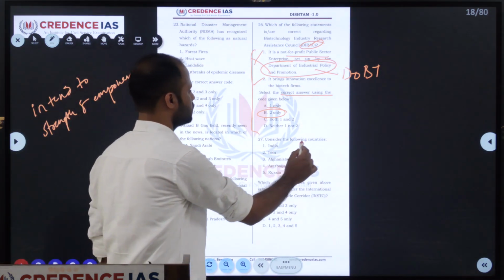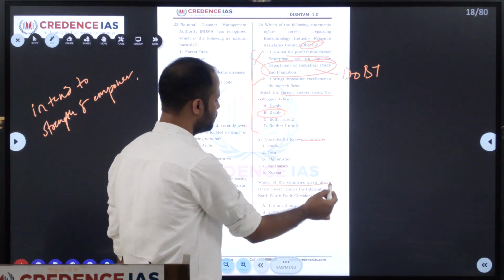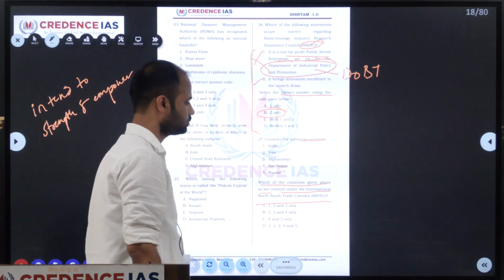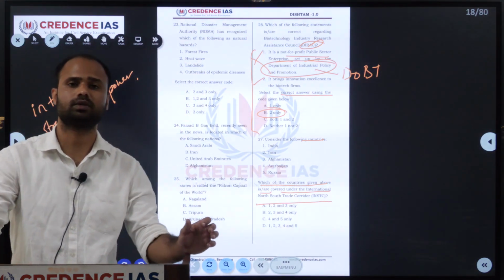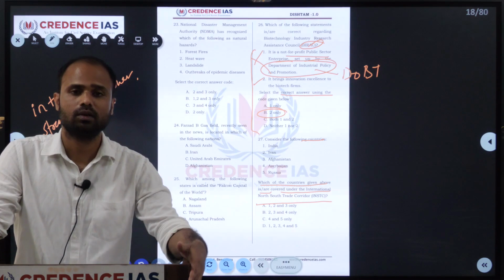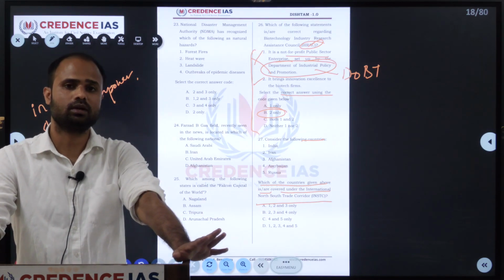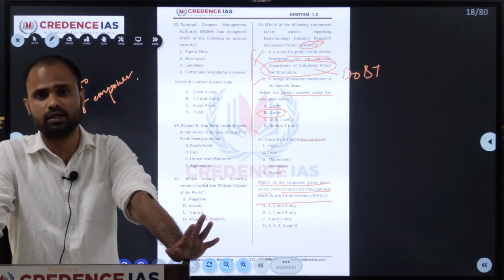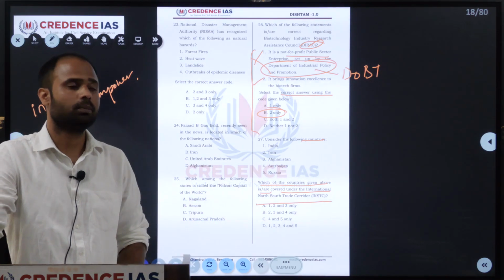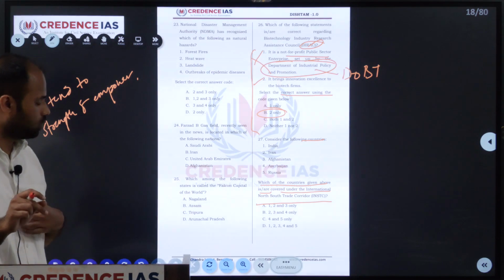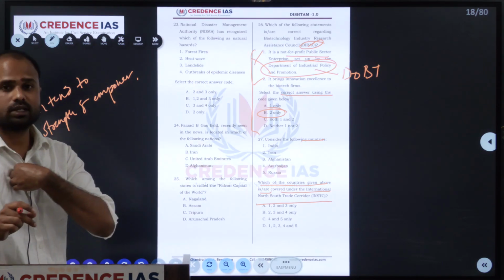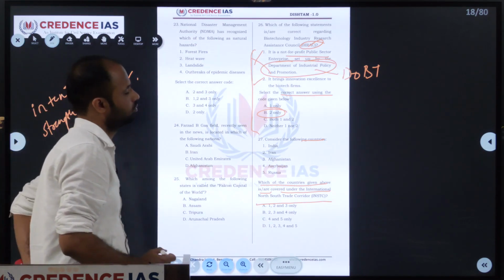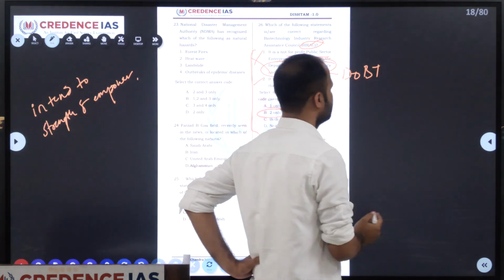Consider the following countries. Which of the countries given above is covered under the International North-South Trade Corridor? This International North-South Trade Corridor, which is 7,200 kilometers, runs from South Asian countries through East Central Asia towards Europe. The main objective is to increase trade connectivity or freight between the countries.